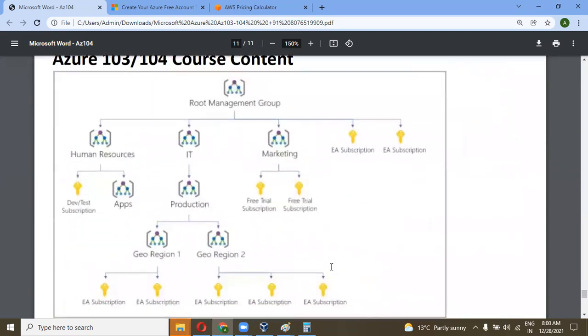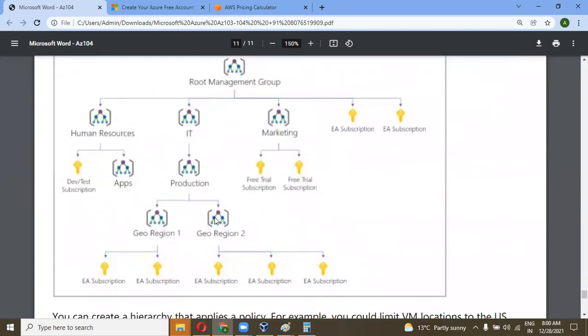For example, geo region has one parent, production has one parent, IT has one parent, the root management group. For the free trial, marketing has the root management group as its parent. So each has only one parent, not two.